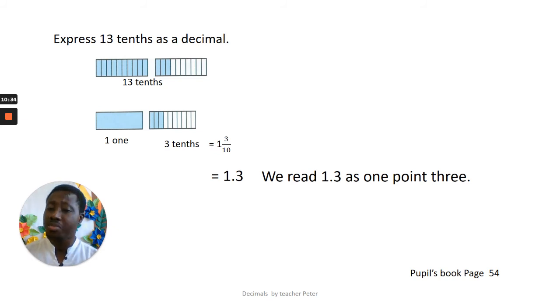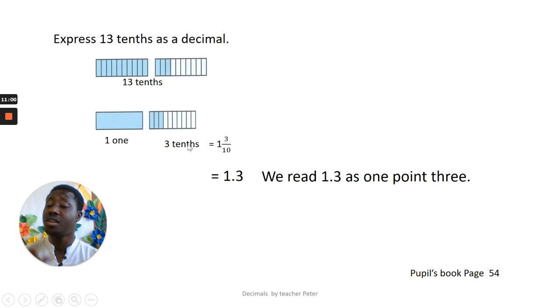Now, how do we express it as decimal? It can be expressed as decimal as when we have 1 full with color is the same as 1 whole. 1 whole, okay? Then the 3 colored strips out of 10 will be 3 over 10. So that is 3 tenths.